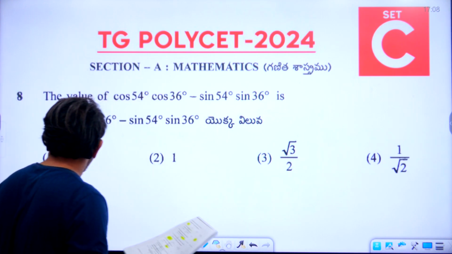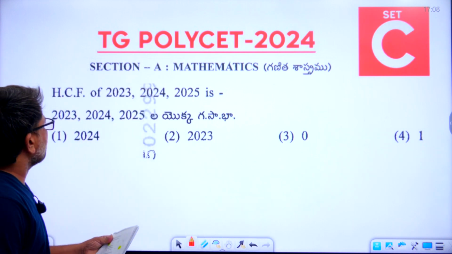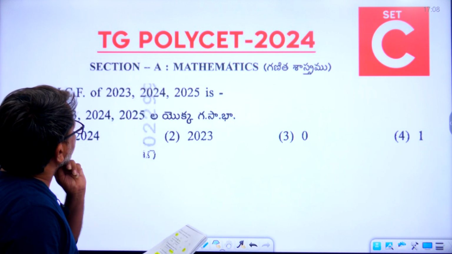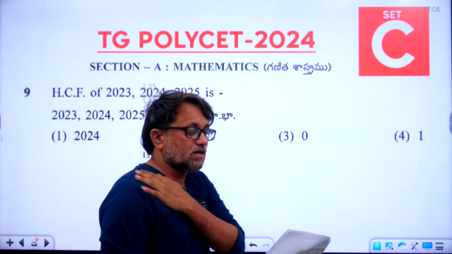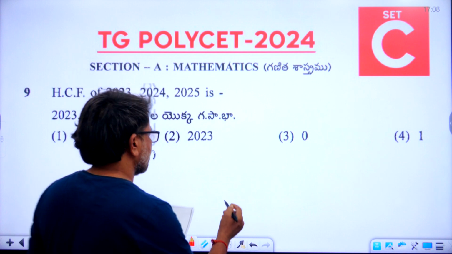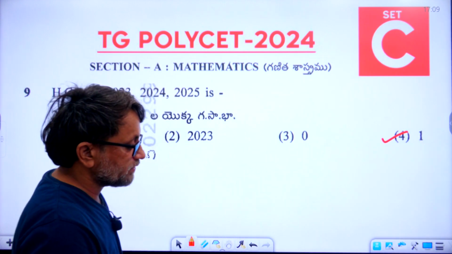Let's go to the ninth question. What is the HCF of 2023, 2024, 2025? What is the right answer, students? The ninth answer is 4. The fourth option is the right answer.